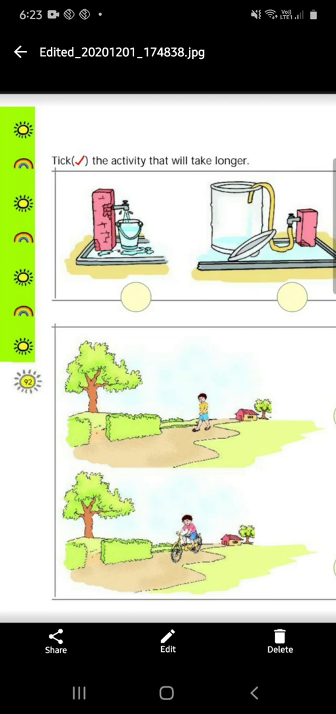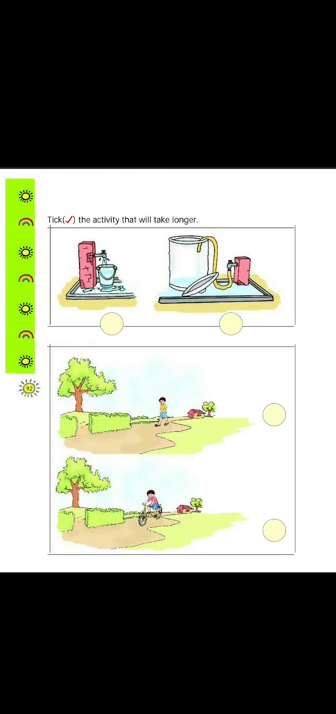This you have to do at your home. So pages 90 and 92 are your homework. Please complete these 2 pages in your maths textbook. Okay dear. Okay, take care.